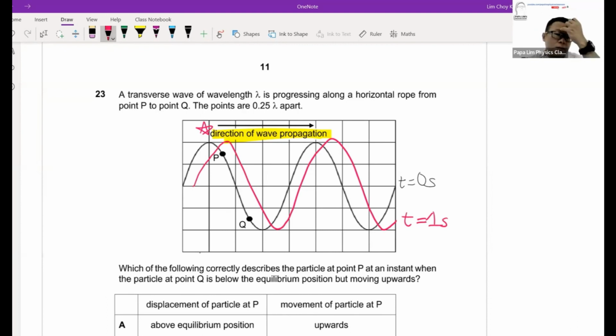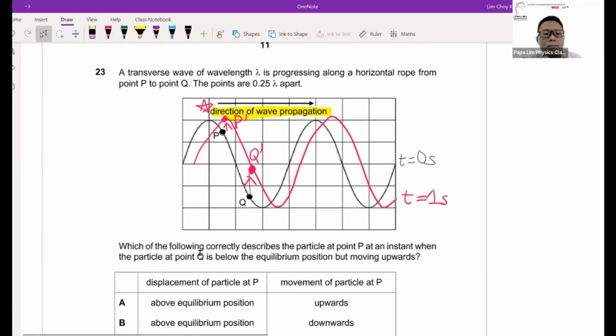So take note, for wave particles, remember the particle is always vibrating at its own fixed position. Originally P is here. Now P is actually upwards. So this is my P prime. And similarly my Q also moves upwards, to this position Q prime. So my P and my Q actually move upwards as the wave moves to the right.